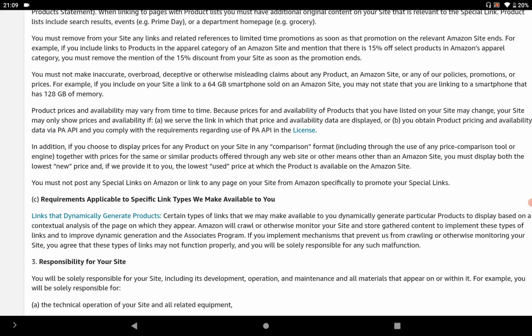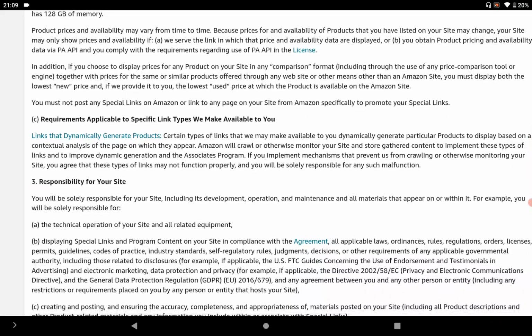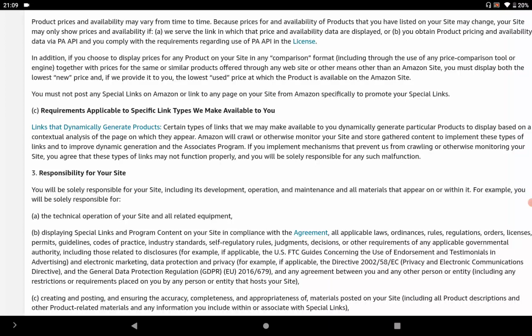And then the next thing is the requirement for the application of the special link which will be available to you by Amazon. Amazon wants you to assure that Amazon has the right to come on your website, to monitor your website, to check whether you are violating any of their policy or not. If they notice that you are violating their policy, they can cancel your contract anytime, and you will not be paid out for any kind of promotion.